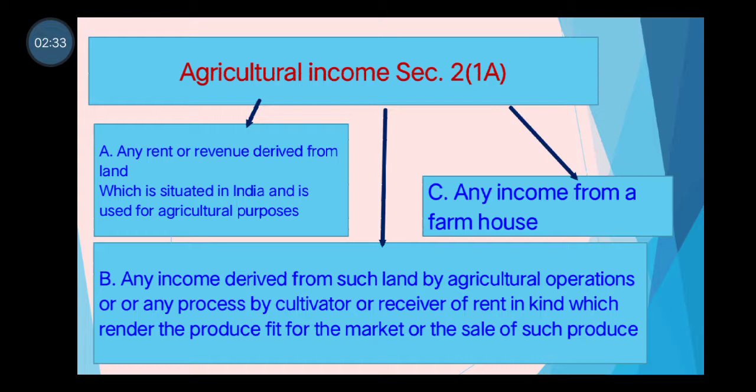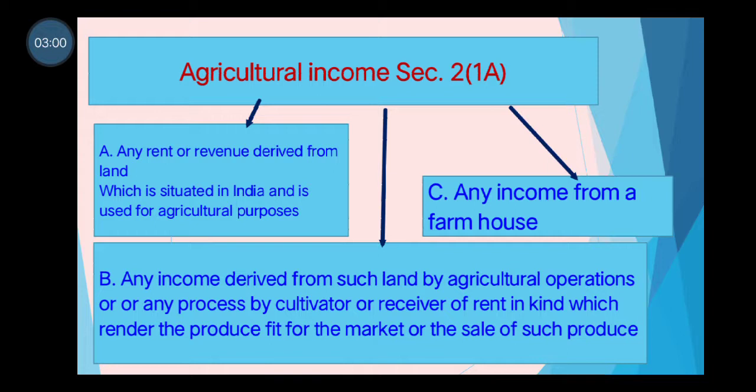For counting a rent as an agricultural income, that rent should be collected from a land which is situated in India, and that land situated in India should be used for agricultural purposes. So if the land is used for agricultural purposes and if that land is situated in India, that rent received from such land will be treated as agricultural income.